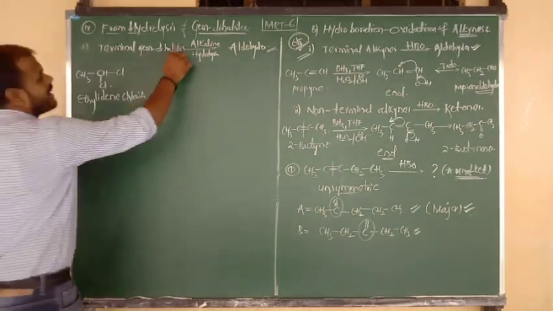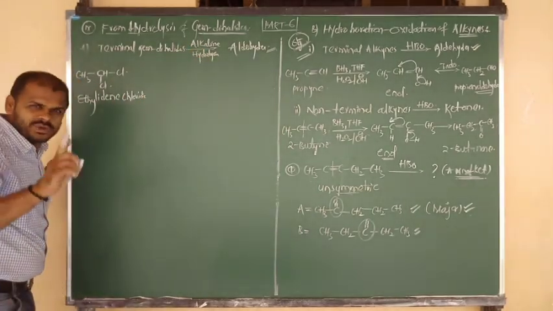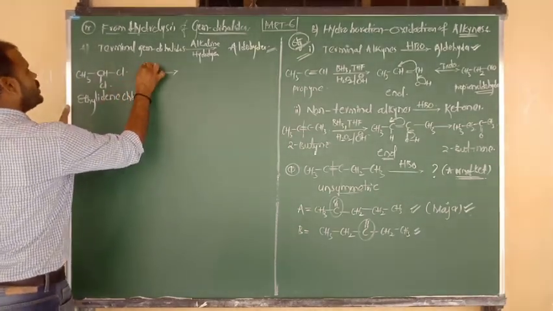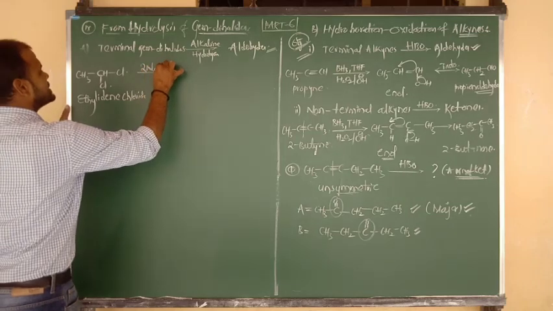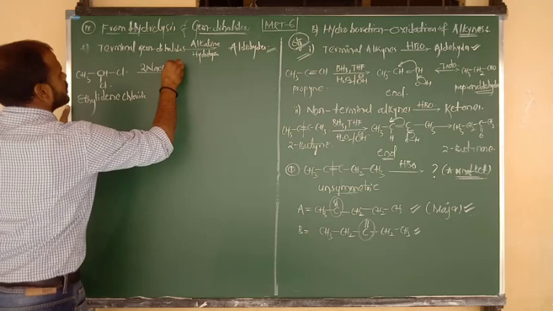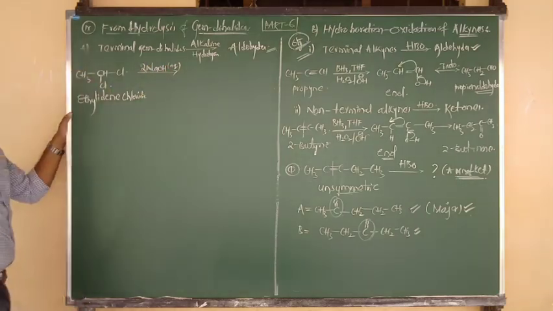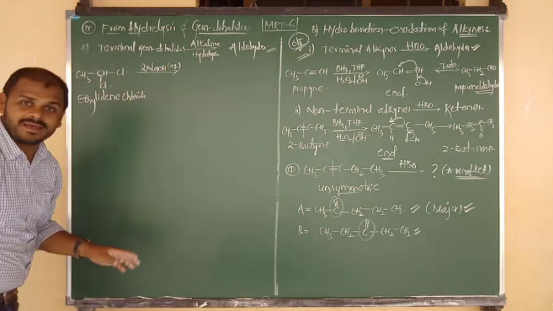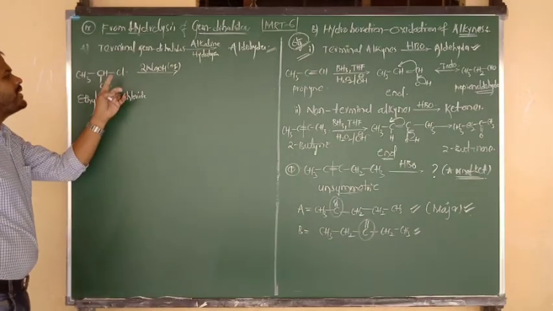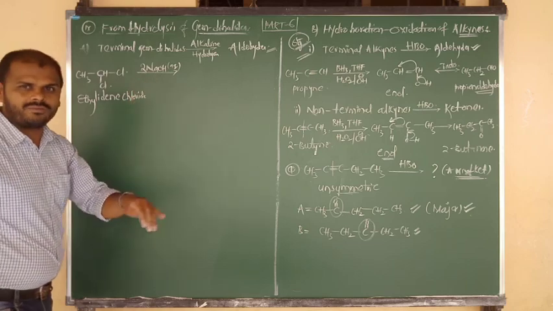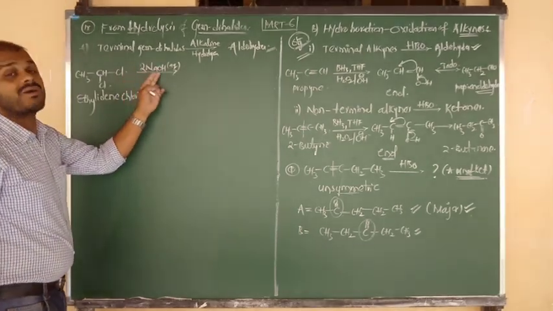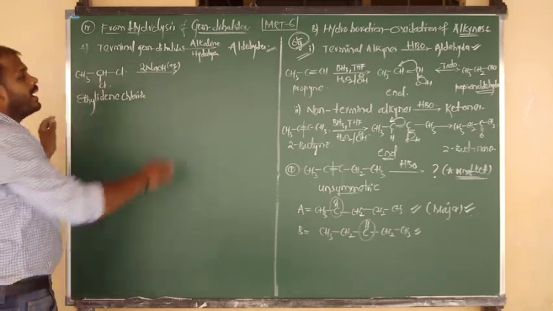Now it undergoes alkaline hydrolysis using aqueous NaOH. How many moles should we consider? 2 moles, because of the gem dihalide. 2 halogens are there, so for the removal of 2 halogens you require 2 moles of sodium. You can also consider 2 moles of aqueous KOH, any aqueous alkali.